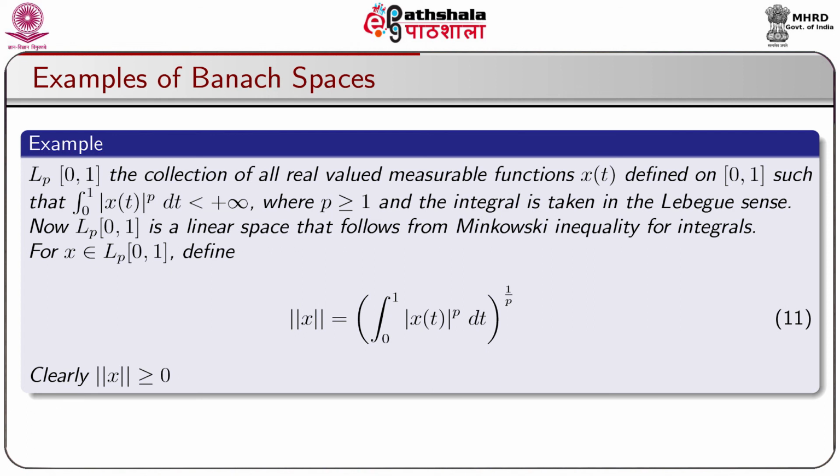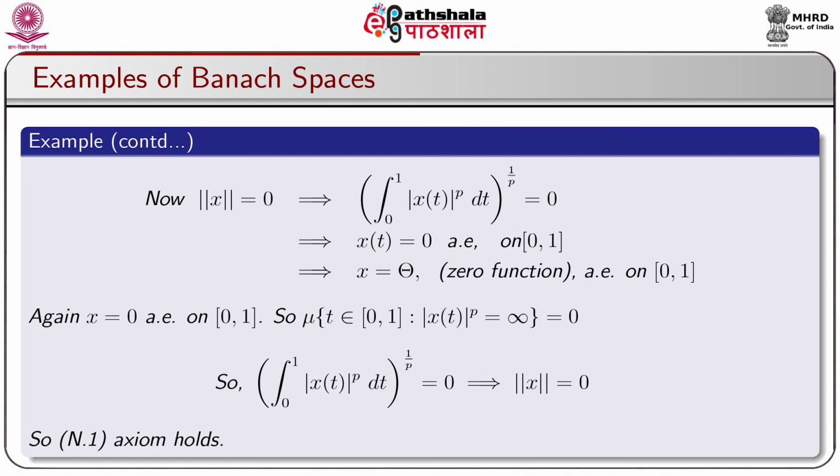Clearly, norm of x is always greater or equal to 0. Now, norm of x equal to 0 implies integration 0 to 1 modulus of x(t) to the power p dt whole to the power 1 by p is equal to 0. This implies x(t) is equal to 0 almost everywhere on closed interval 0 1, that implies x is equal to the 0 function almost everywhere on the closed interval 0 1.